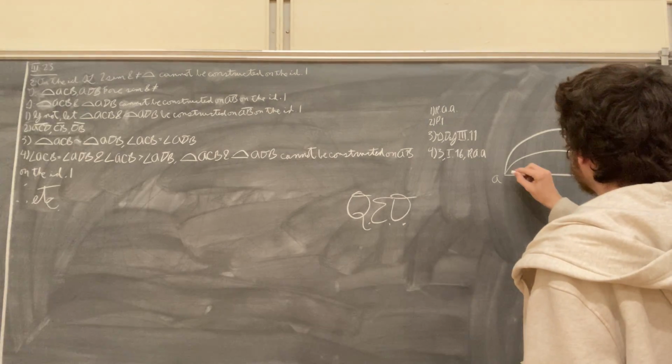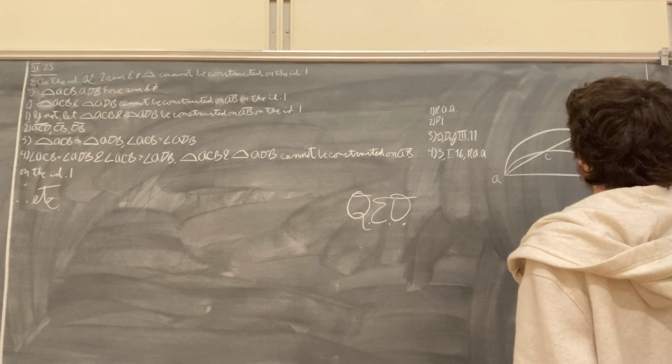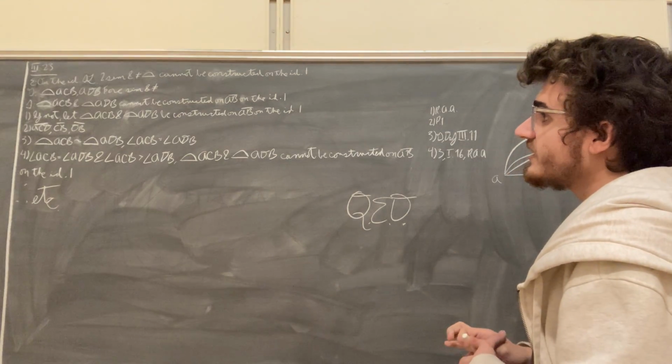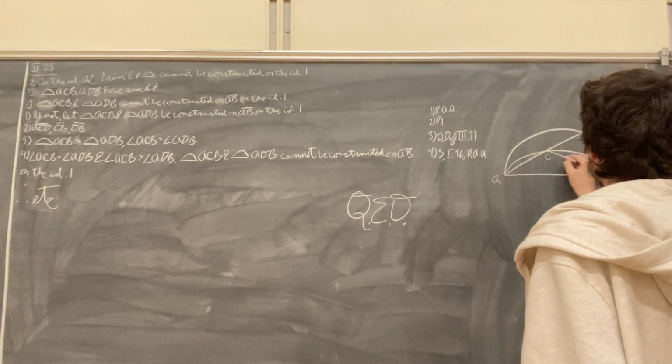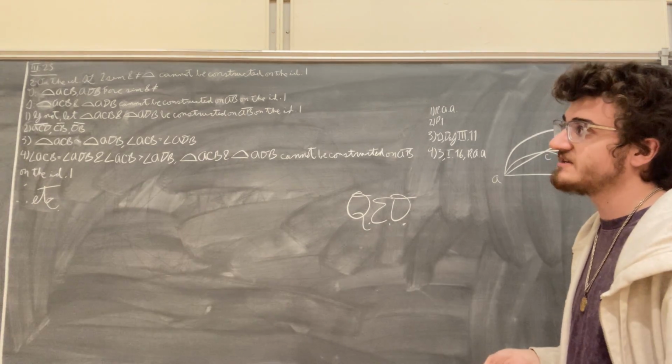Now we begin by simply drawing the straight line ACD through, like so. And we join the straight lines CB and DB. We do this all by virtue of the first postulate.